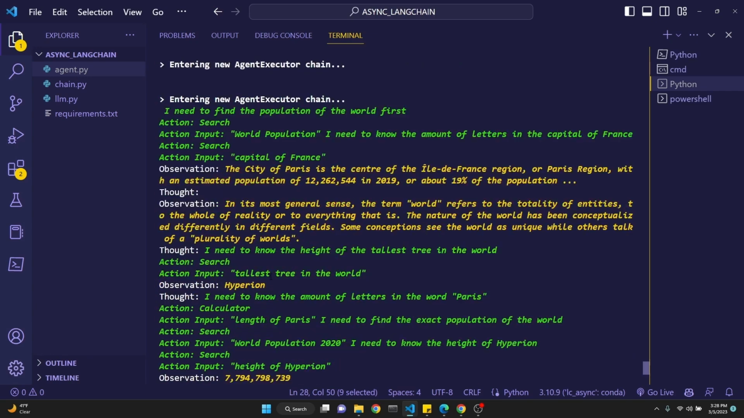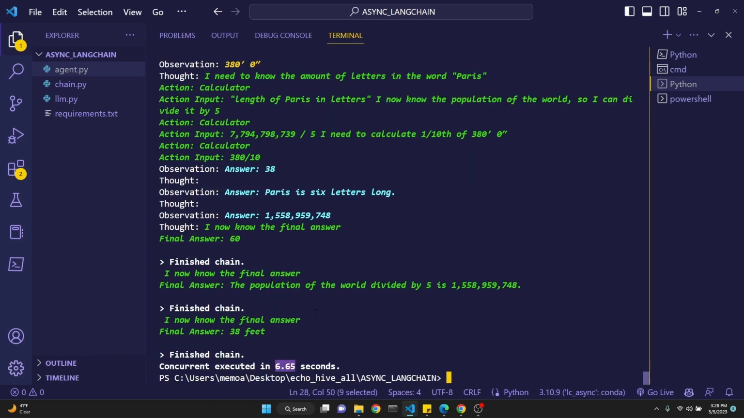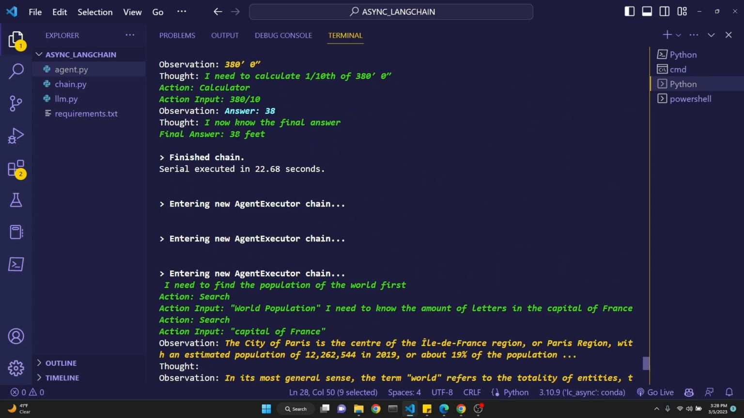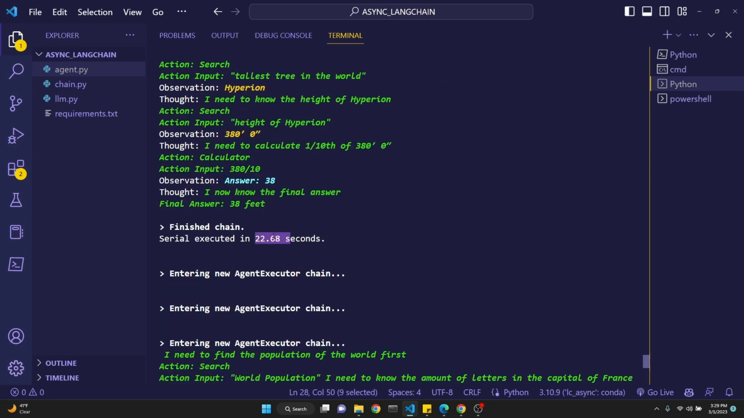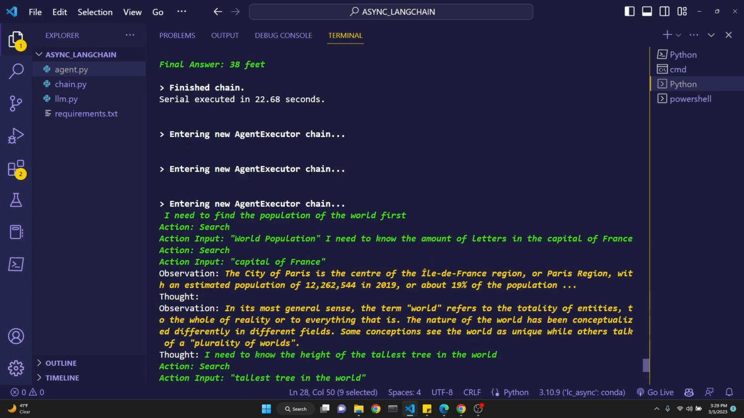So this was our concurrent calls. And it took 22 seconds for the serial. And for when we do it parallel with async in concurrent, it takes 6.65 seconds. So the speed up here is about 4 times.